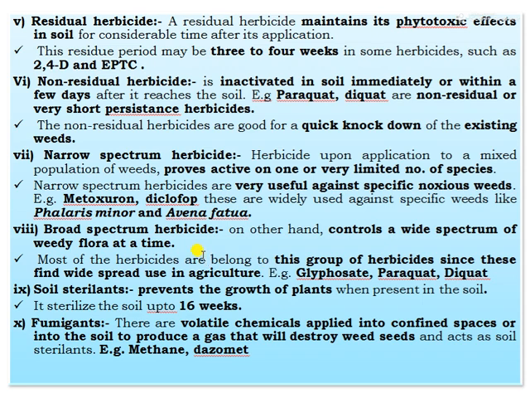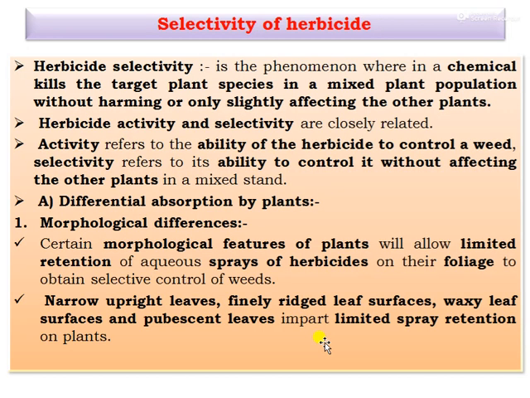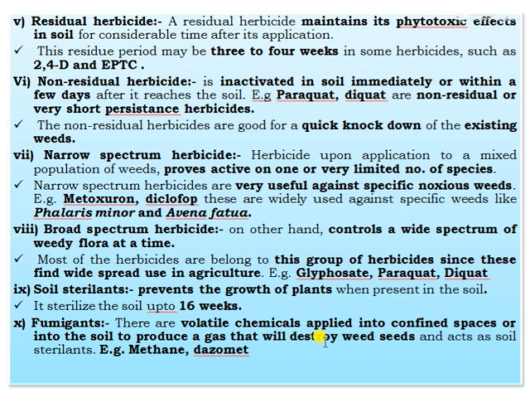Next one, the soil sterilant. It prevents the growth of plants when present in soil, or it sterilizes the soil for up to 16 weeks. That is soil sterilant. Then fumigants. These are volatile chemicals applied into confined spaces or into the soil to produce a gas that will destroy the weed seeds and act as a soil sterilant. For example, methyl bromide and dazomet are examples of fumigants. This is the classification of herbicides on different bases.